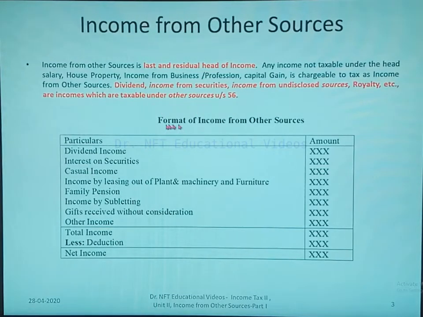This is the format of income from other sources. You have dividend income, interest on securities, casual income, income by leasing out of plant and machinery and furniture, family pension, income by subletting, gifts received without consideration, and other income. If you add them together and deduct any deductions, you get the net income from other sources.